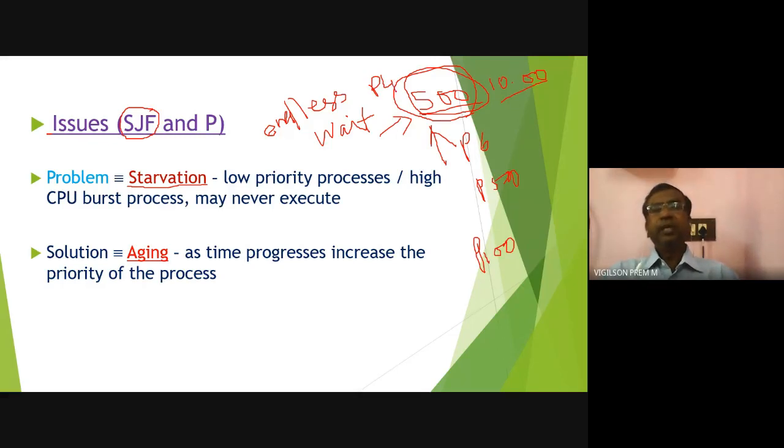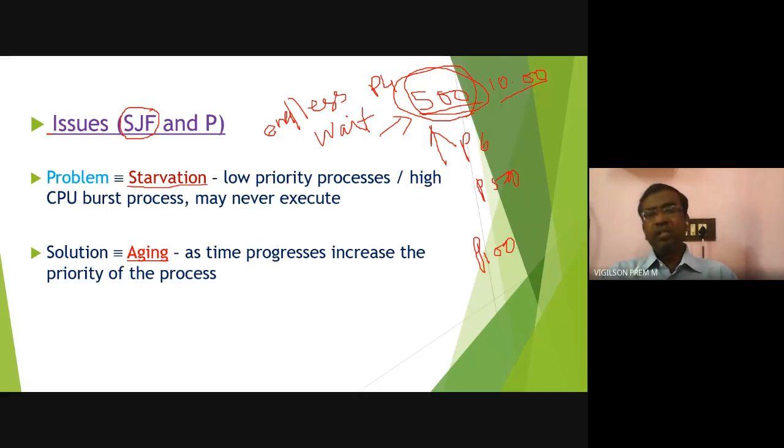Can you give any guarantee that P4 will surely execute at some point of time? The only way is if a job with more than 500 CPU burst time arrives. Can you guarantee that at some time a process will come with a CPU burst time greater than 500? No. We cannot predict the future.